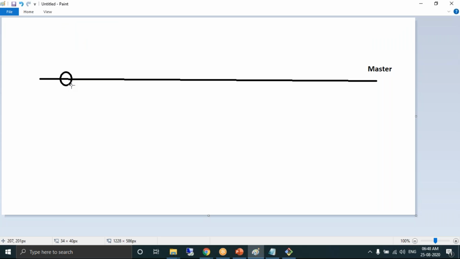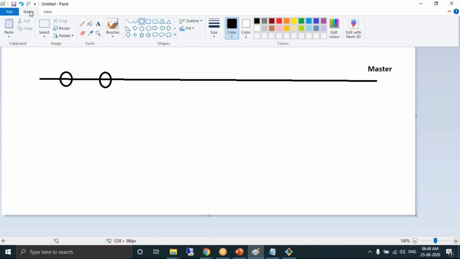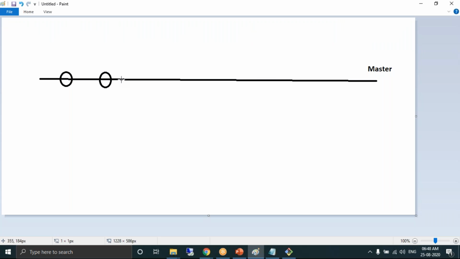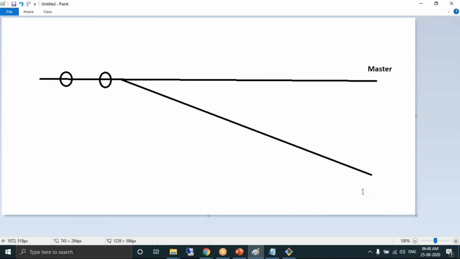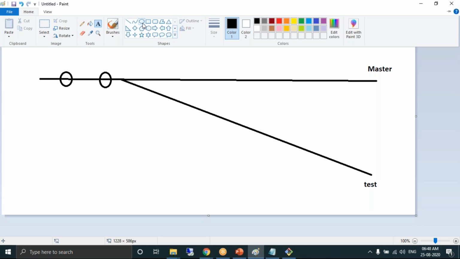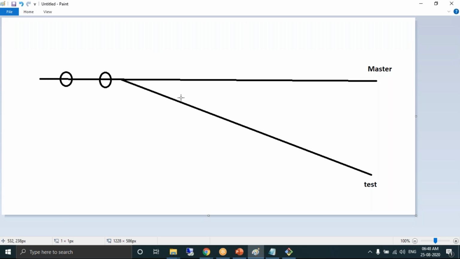Let's say you have created an A commit and a B commit. You have created a child branch, let's say the child branch is test. In the child branch, you have created C, D, E.